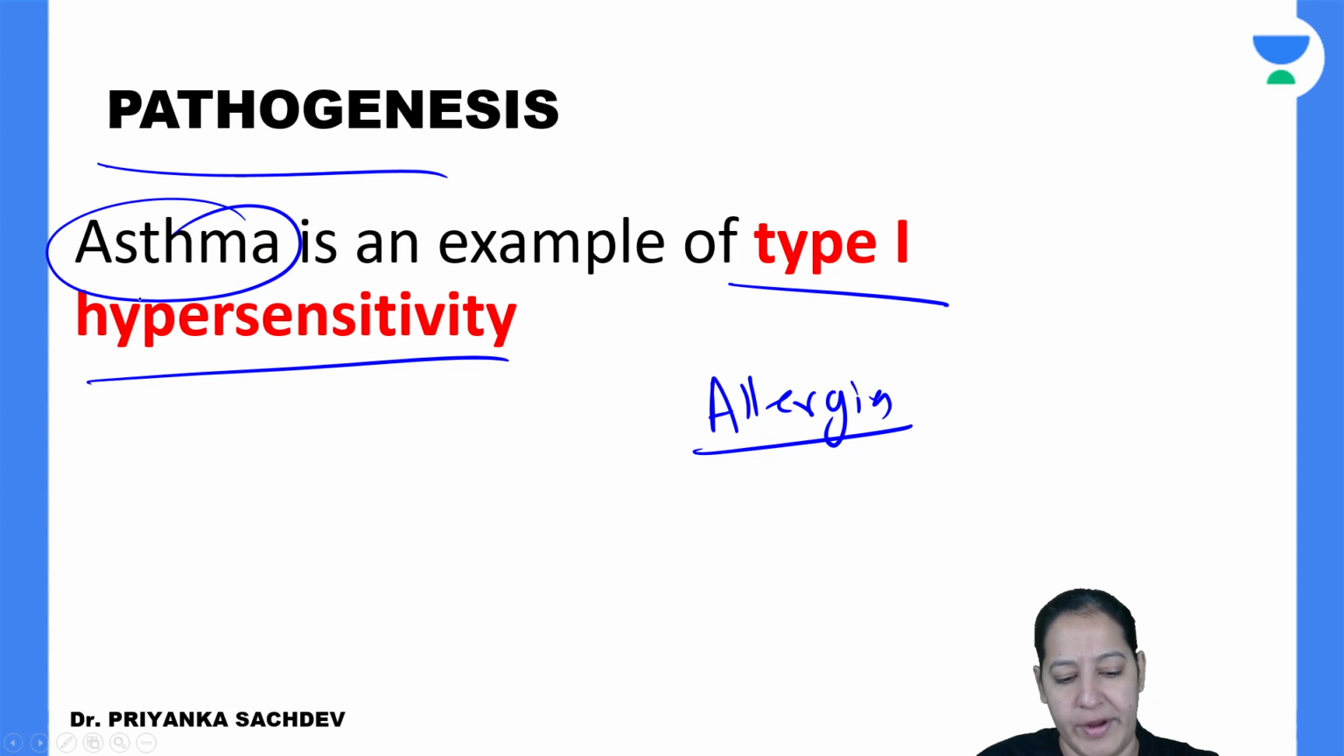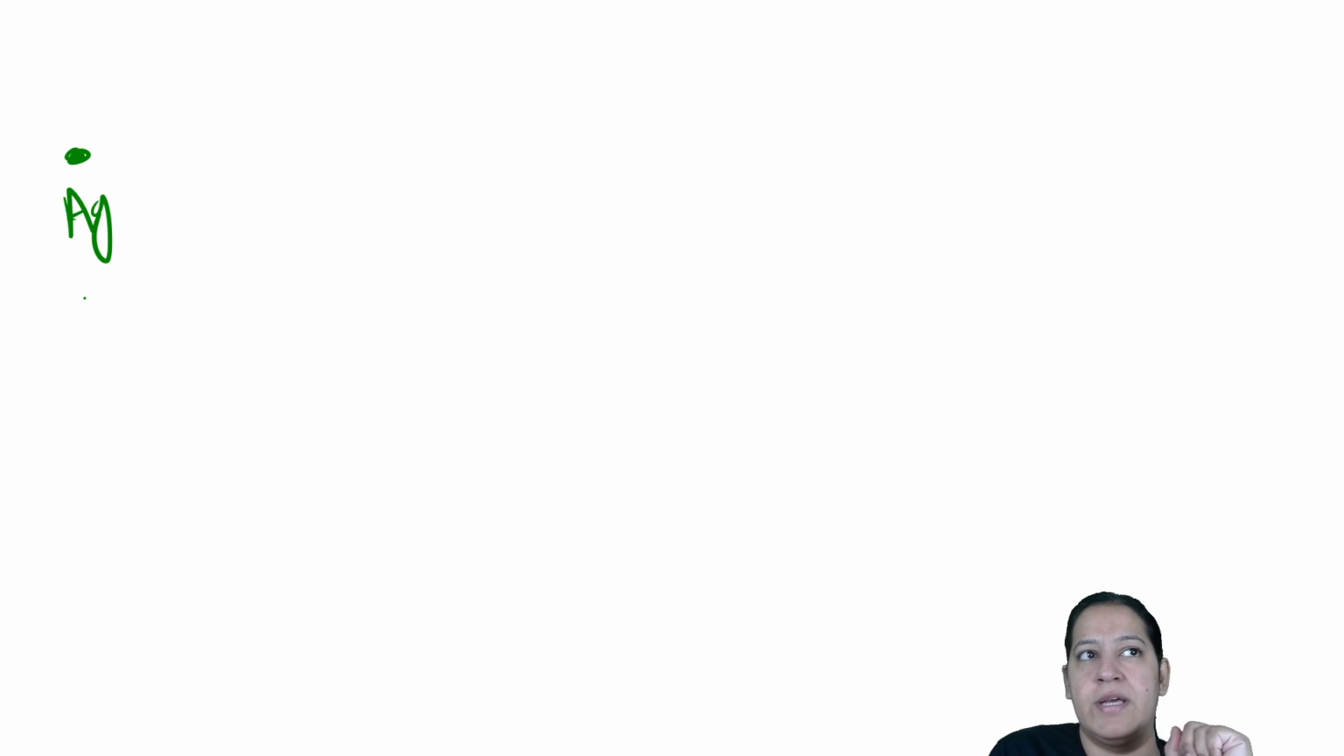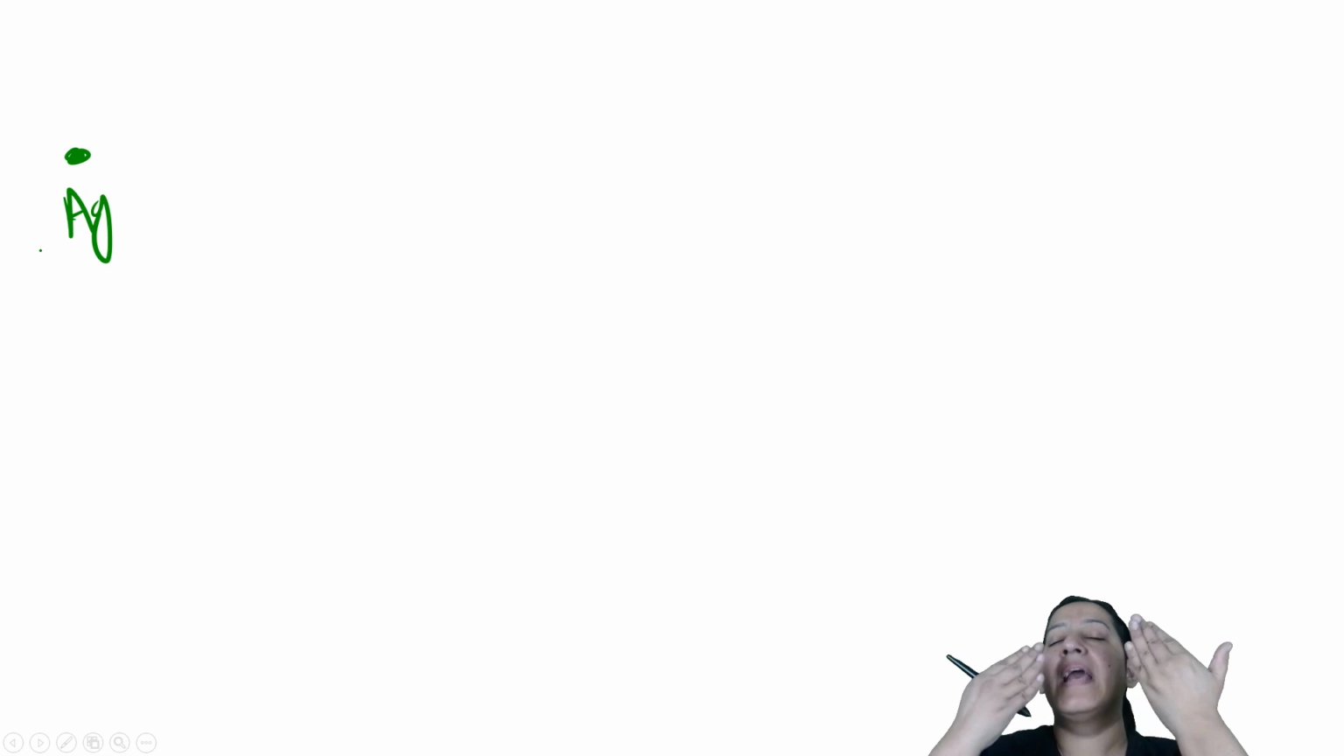I would like to draw it. So this is the pathogen, this is the allergen, you can say. Let me draw the allergen. This is the antigen which is entering the human body. Just suppose this is a pollen grain and I am inhaling it. So it will go inside my nose, inside my respiratory tract.